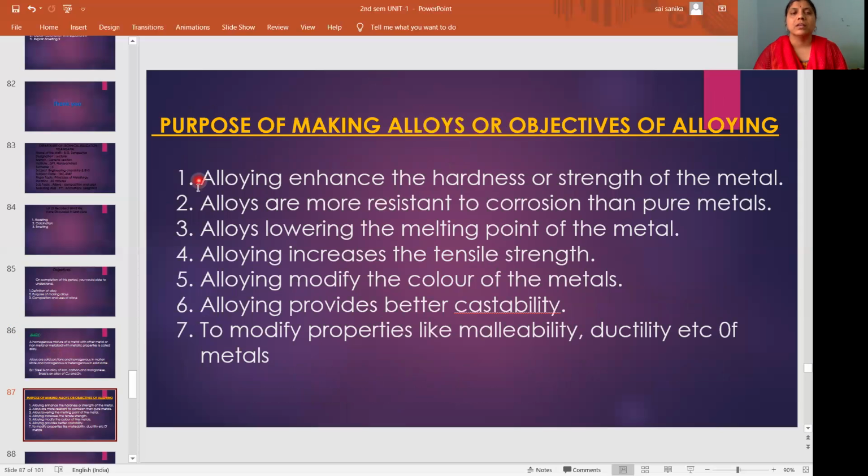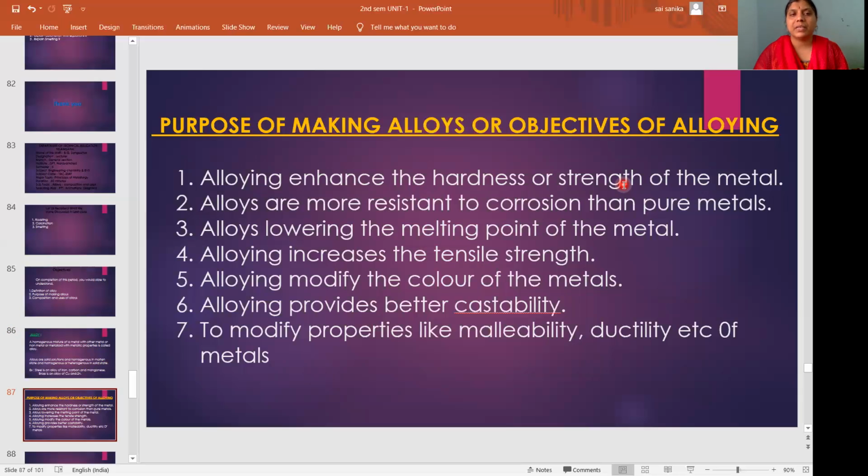Okay, so we'll see. Alloying enhances the hardness or strength of the metal. That means by adding one metal to another metal or to a metallide, the hardness and the strength of the metal will be increasing. Generally metals are hard in nature and strength is also high.